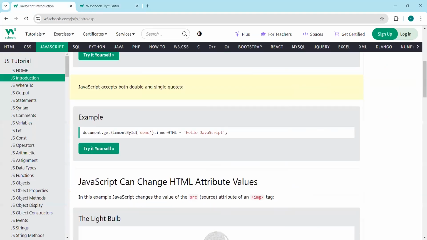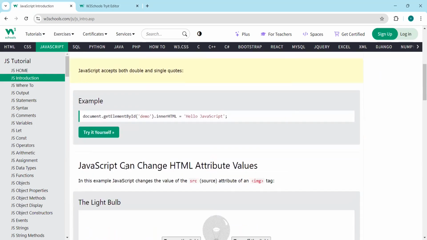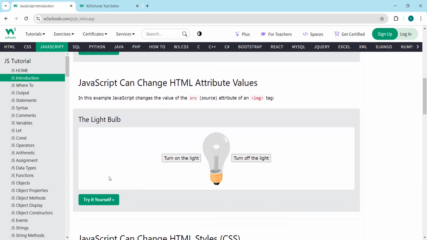Now we will move to the second example. It is the same example, just showing that you can pass the demo ID using single quotes also. Here it was passed using double quotes. We can also change the attributes of HTML elements.